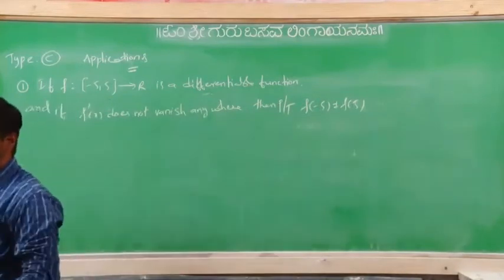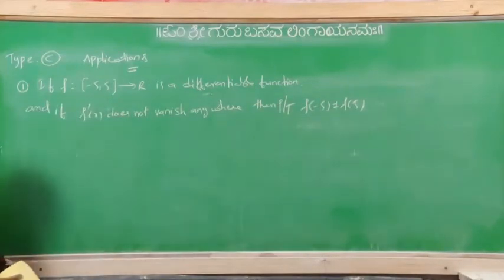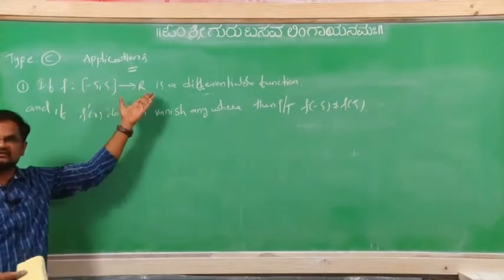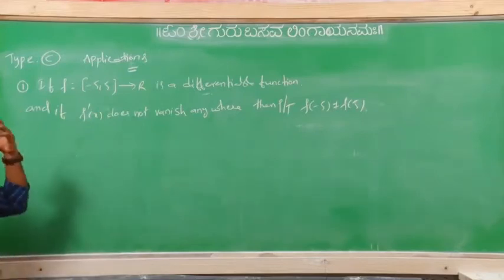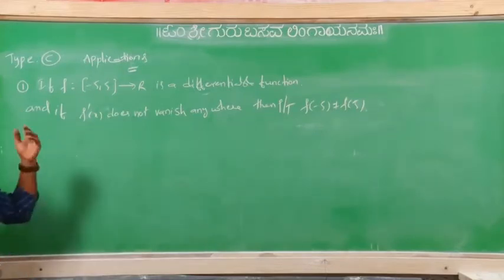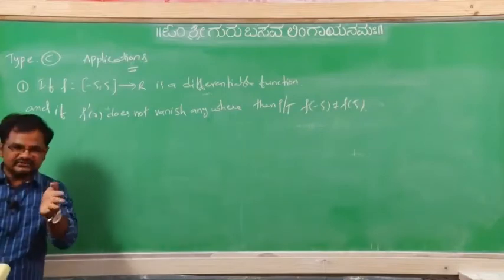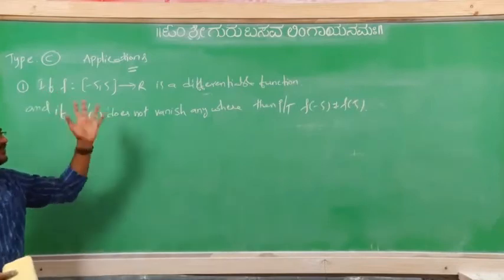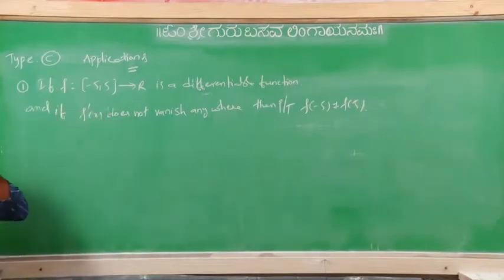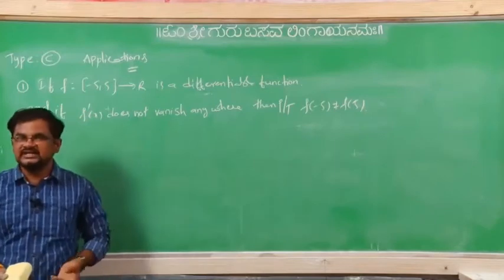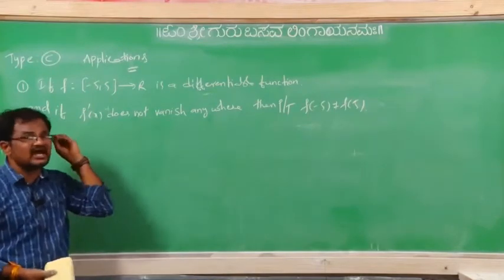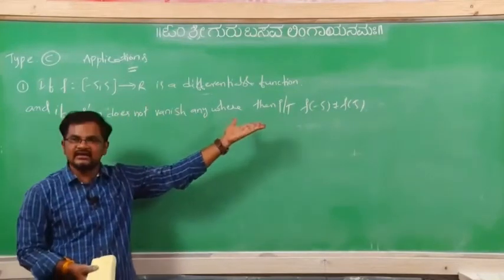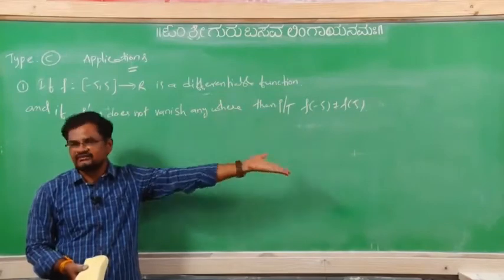Once you observe, we know that by the Rolle's theorem also you can identify it. f is mapping from one closed interval a comma b to R. It is a differentiable function, and we know that every differentiable function is continuous. Means f is continuous and differentiable. And f dash x does not vanish, means f dash x not equal to 0. If f dash x not equal to 0, means definitely f of a not equal to f of b only, or not.